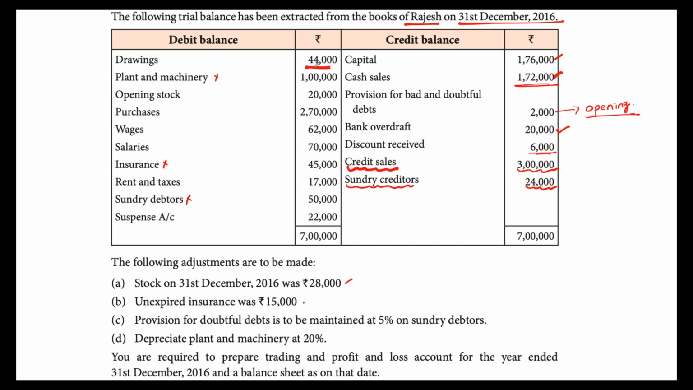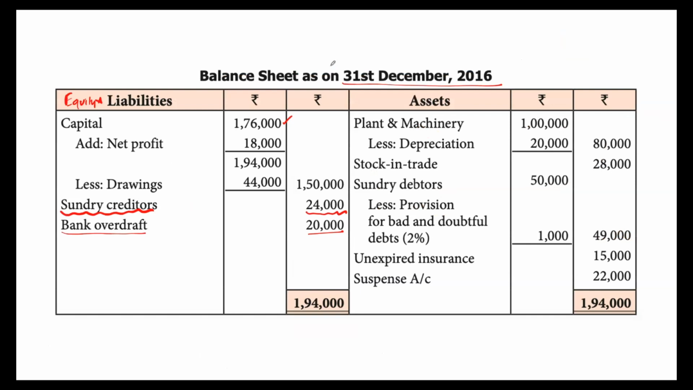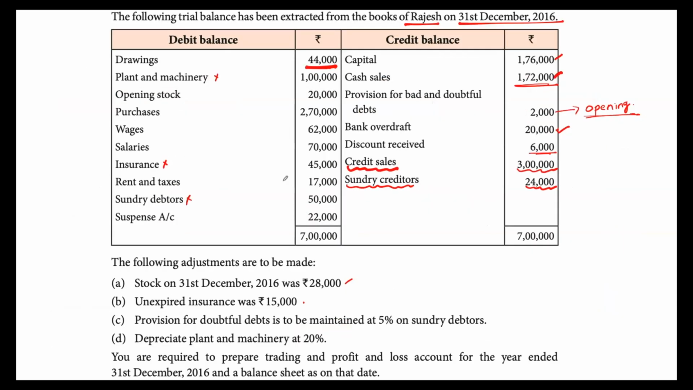Drawings. See, this will be appearing as a deduction item from capital. So go to balance sheet. In capital, as a deduction item we will have drawings. How much? 44,000. I am writing it within brackets indicating it's a deduction item.